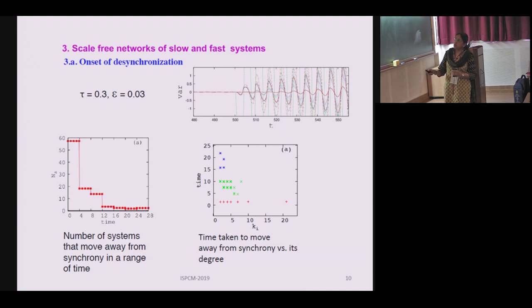So the time taken to move out of synchrony is characterized by calculating the variance about the mean here, and then we can see that the number of systems that move away from synchrony in a given range of time is plotted here. Similarly, the time taken to move away from synchrony versus the degree. So this is the degree of the slow node. So if you make a hub a slow node, then immediately the slowness spreads and the time taken is less compared to making another node which is not a hub, like a low degree node, etc.